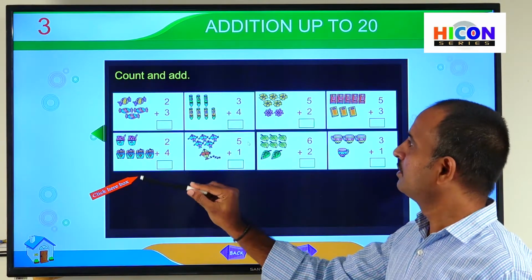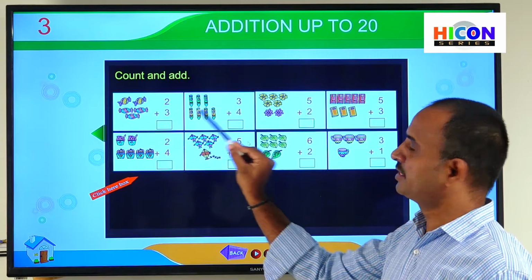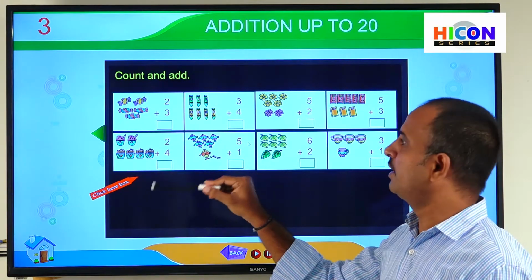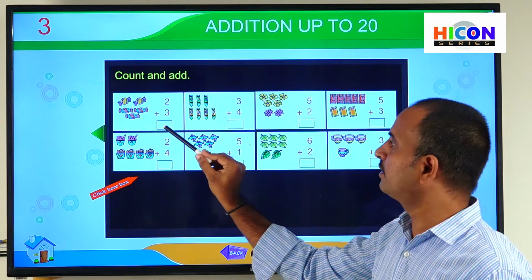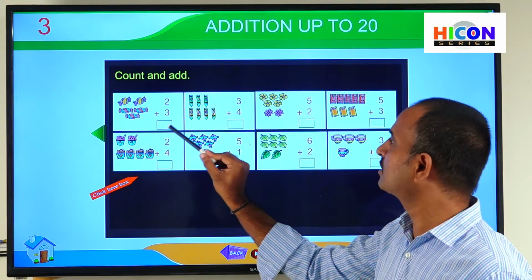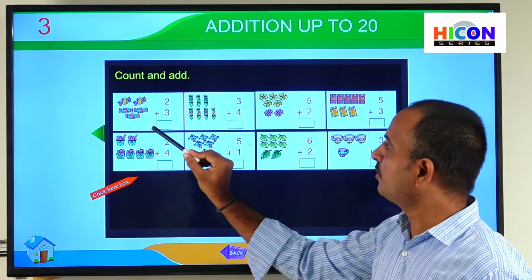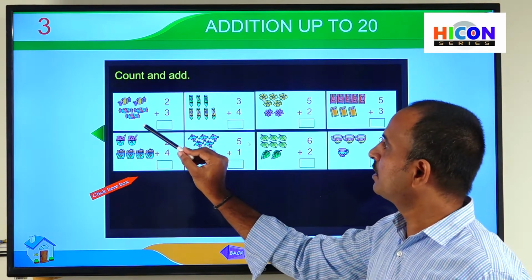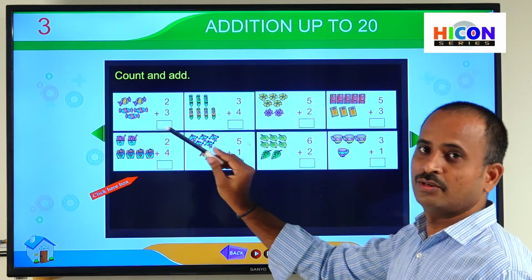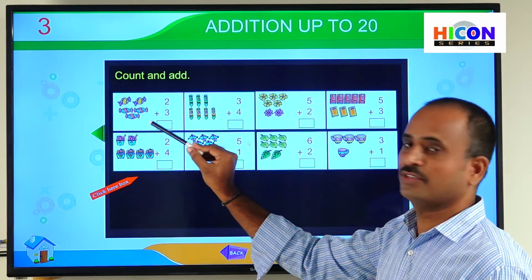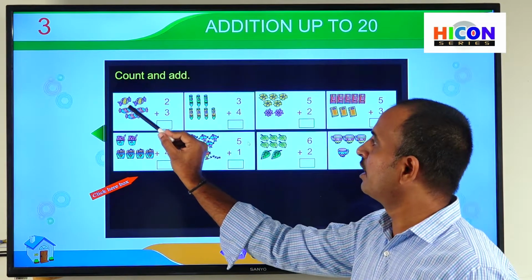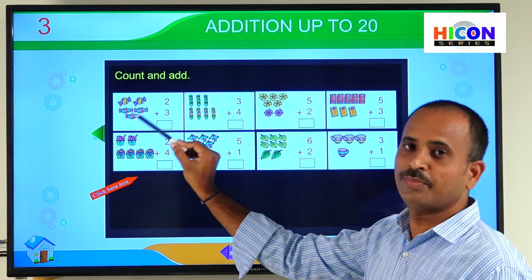So look at the screen. There are some pictures given on this screen. Now we have to add the objects given in the picture and write the total, that means the sum, in the box given below. So see the first picture. In this picture, what are you observing? You are observing chocolates. Some are in yellow color and some are in blue and pink color.